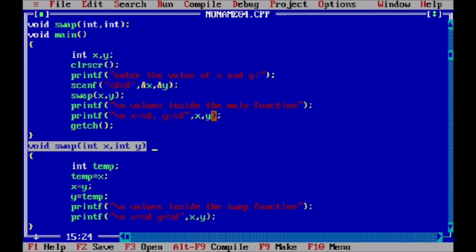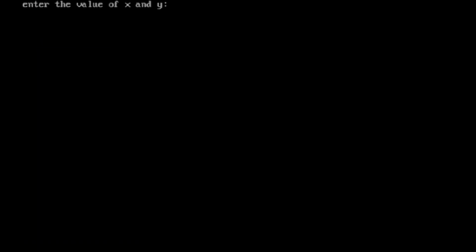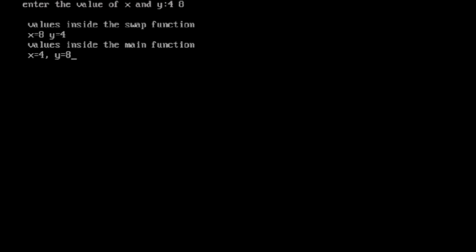Okay, so the same thing applies here. Let us compile the program and run our program. Enter the values of x and y. Here we are entering 4 and 8. So the value inside the swap function is 8 and 4 because we are swapping the values of x and y, but inside the main function it will not change.